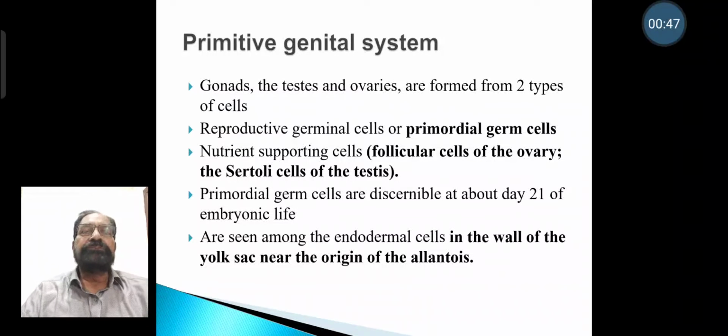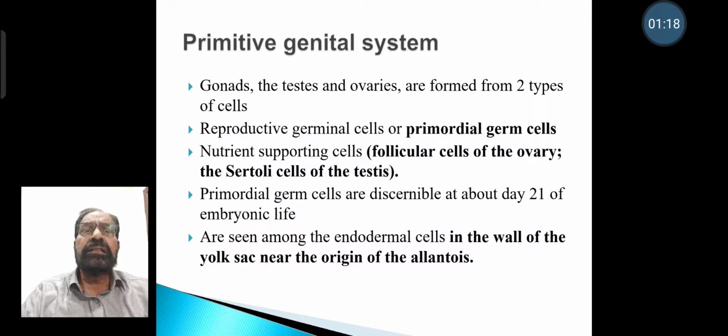Primitive genital system. Gonads, that is testes and ovaries, are formed from two types of cells: reproductive germinal cells or primordial germ cells, and nutrient supporting cells, that is follicular cells of the ovary, and Sertoli cells of the testis.